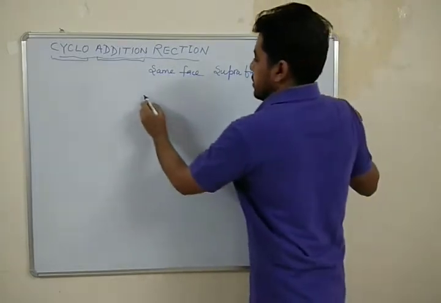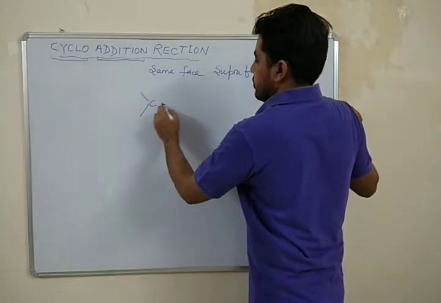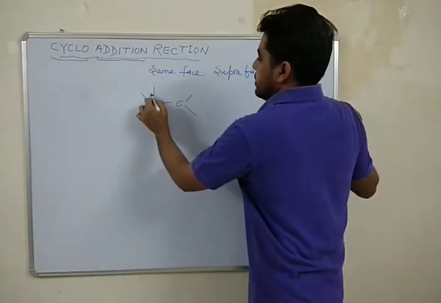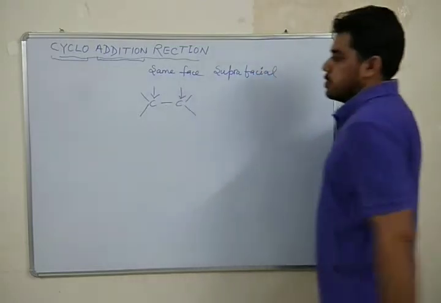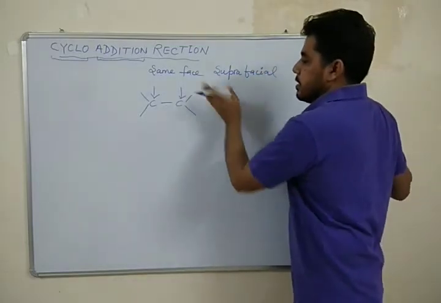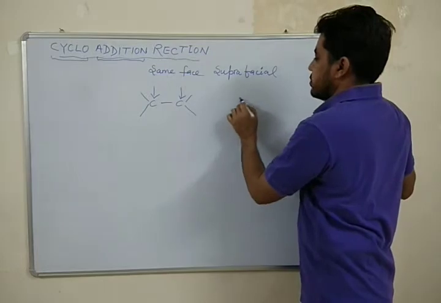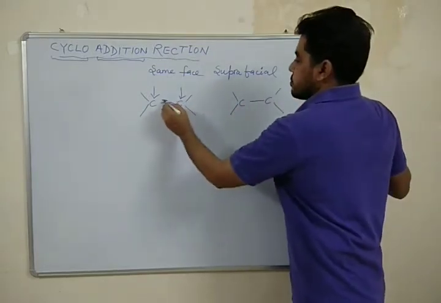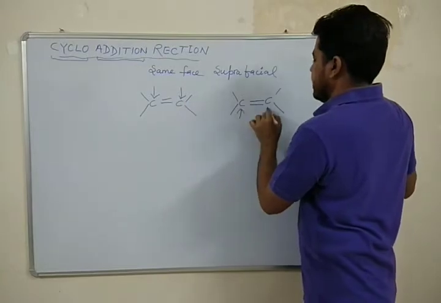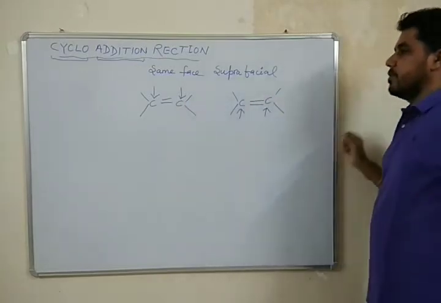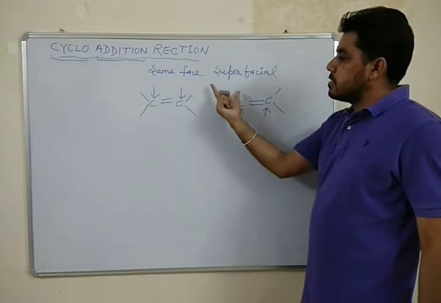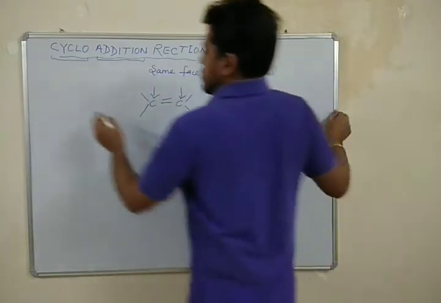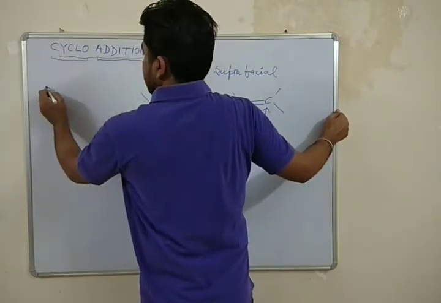Let me explain this with the help of this particular example. Suppose the addition takes place like this, then it is from the same face, or like this, then this addition is also from the same face. This type of addition is termed suprafacial addition.